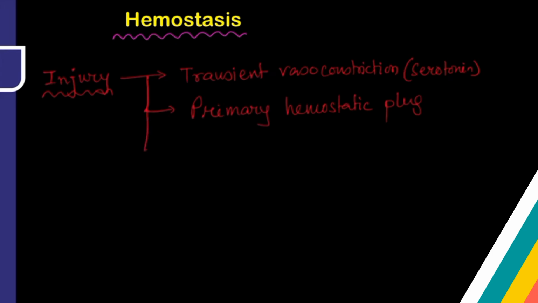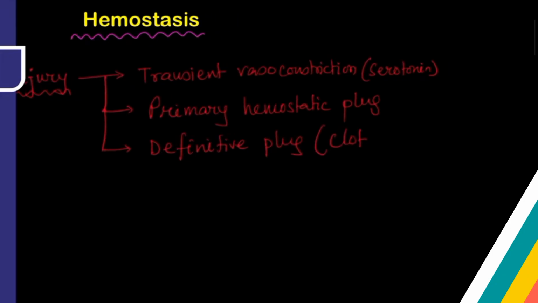After the primary hemostatic plug formation, the fibrinogen mediated clotting system will be activated, and that will lead to the definitive plug, which is nothing but clot formation. So whenever the clot is formed, the bleeding will stop completely.